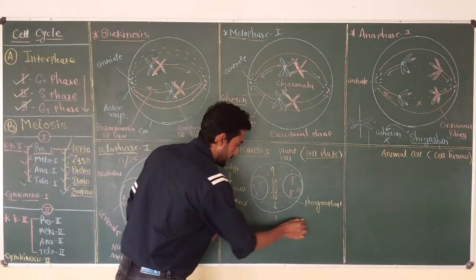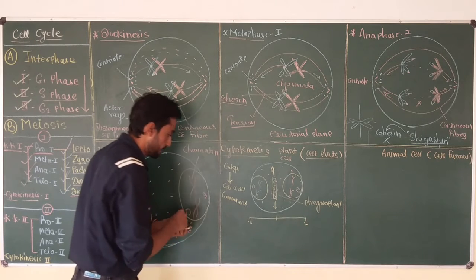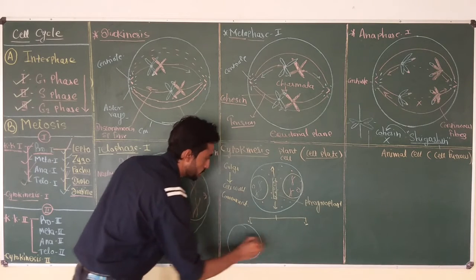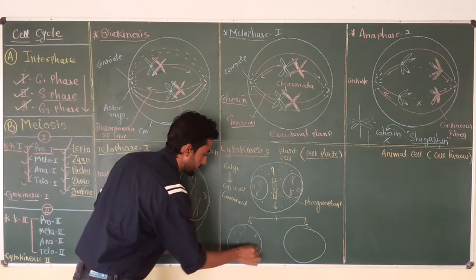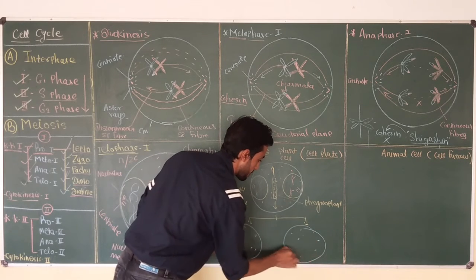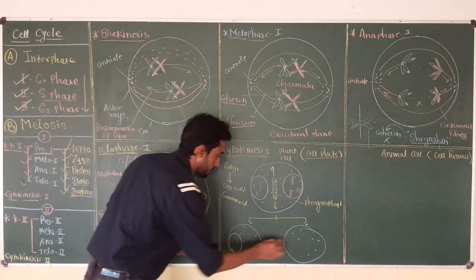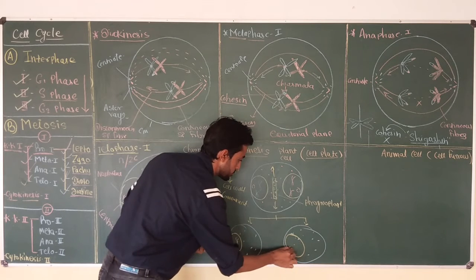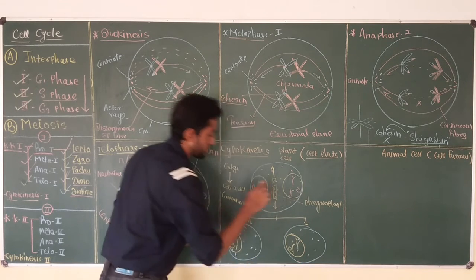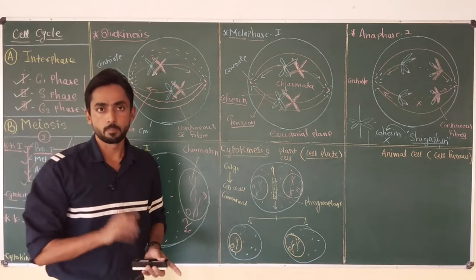So finally, due to formation of this plate or phragmoplast, one cell divides into two daughter cells, each with cytoplasm and nucleus. So this is the end of meiosis 1 in plant cell.